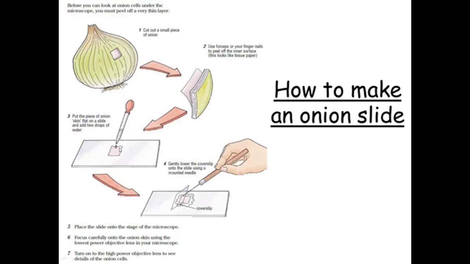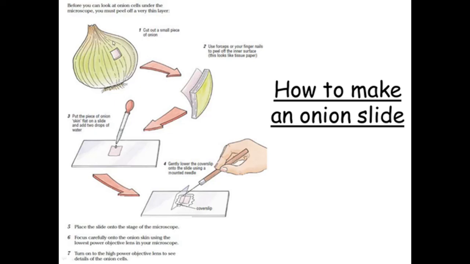We have to keep this thin layer of onion skin on the flat surface of the slide. Put a drop of water and stain it with saffron and cover it with the help of a cover slip, taking care that there should not be any air bubble.